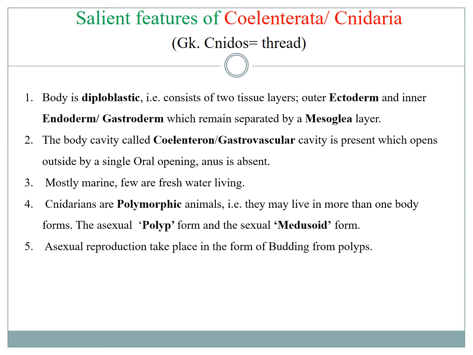Some Cnidarians may live in any one of these forms throughout their life, and some may show an alternation of the two forms in their life cycle. The asexual reproduction takes place in the form of budding from the polyps. The oral opening remains guarded with tentacles to capture the prey.